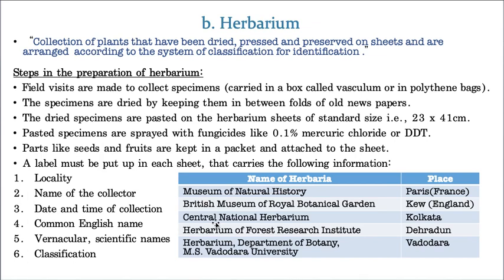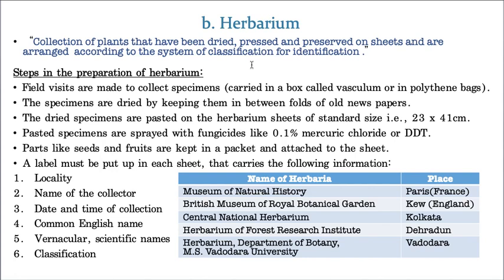But of course, a herbarium is done on a wide scale. It is a collection of plants that have been dried, pressed and preserved on sheets. That means the dried plant or plant part is stuck on a paper sheet so that we can preserve it. Hope you understand. The collection of plants that have been dried, pressed, and preserved on sheets and arranged according to a system of classification for identification is called a herbarium. Hope you understood what a herbarium is.